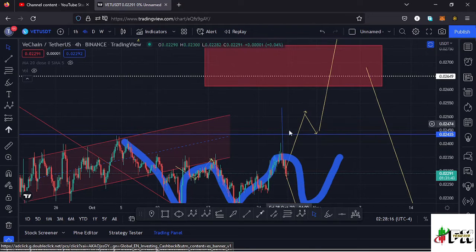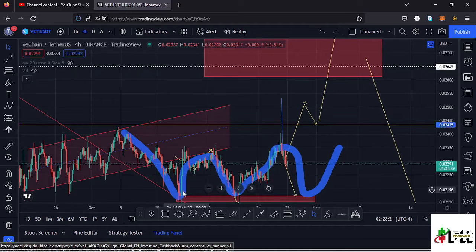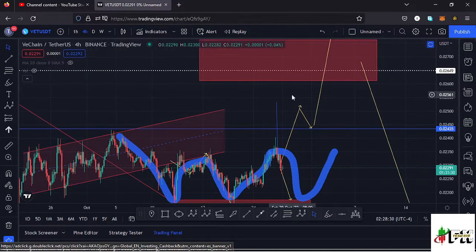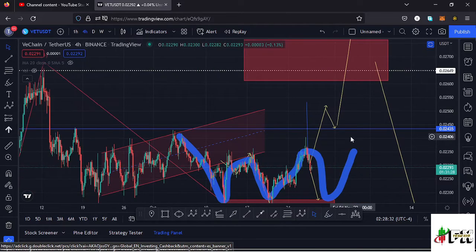So there's a possibility once we see maybe the third bottom over here, or maybe a breakout of this double bottom that we have at the moment, there's a possibility of Vechain trading back to around the $0.025 mark. So let's be patient and see how that plays out, and I'll keep you updated.